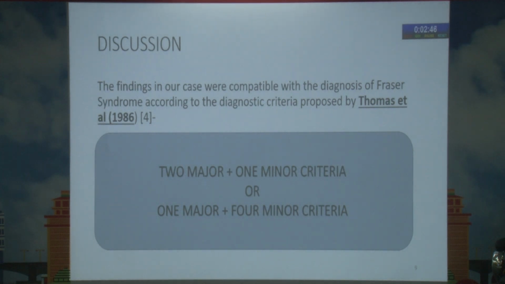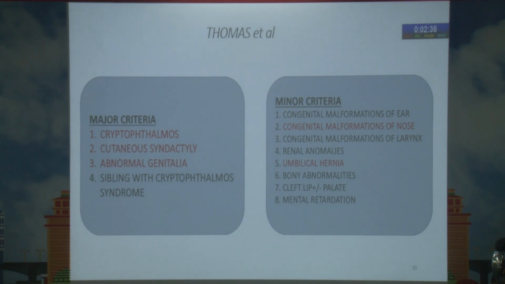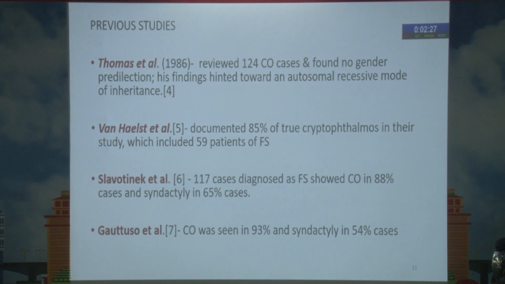The findings in our case were compatible with the diagnosis of Fraser syndrome according to the diagnostic criteria proposed by Thomas et al., which consist of 2 major and 1 minor criteria, or 1 major and 4 minor criteria. The major criteria found in our case were cryptophthalmos, cutaneous syndactyly and abnormal genitalia, whereas the minor criteria were congenital malformation of the nose and umbilical hernia. Other previous studies by Thomas et al., van Haelst et al., Slavotinek et al. and Gattuso et al. also documented that in Fraser syndrome, cryptophthalmos and syndactyly were the two major features found in most cases.